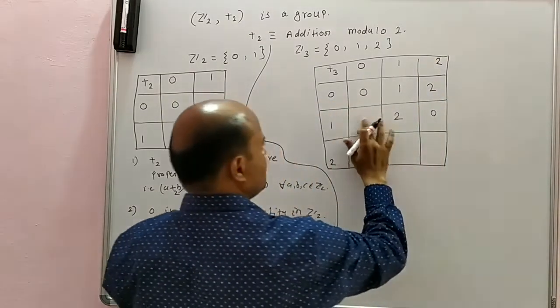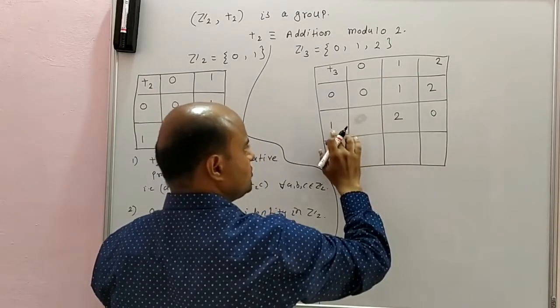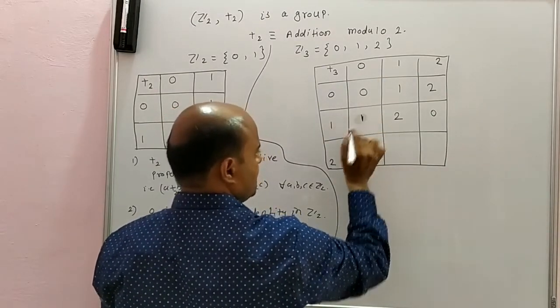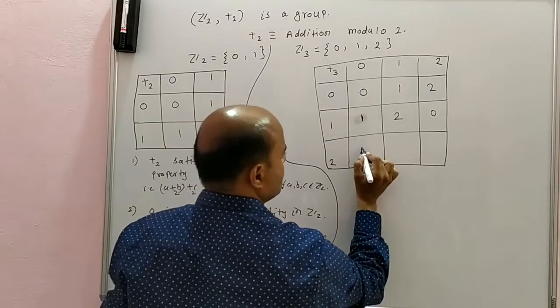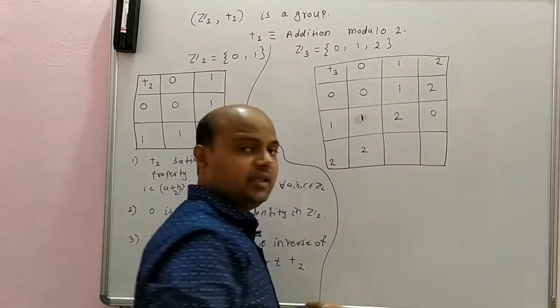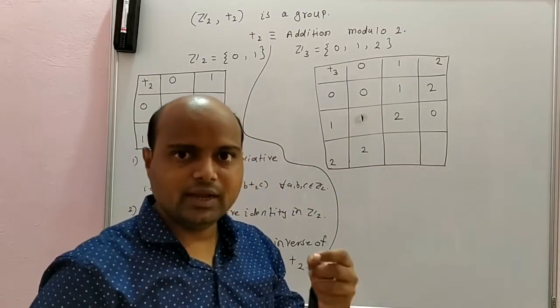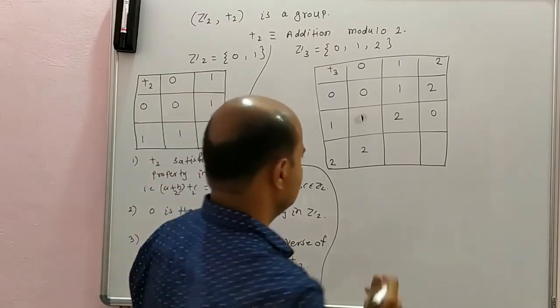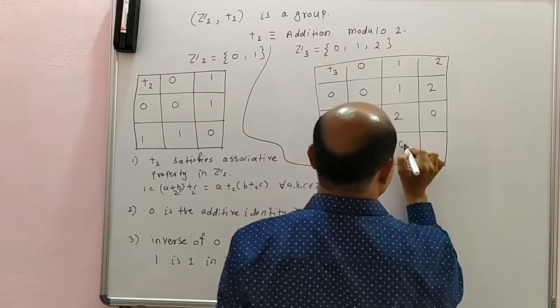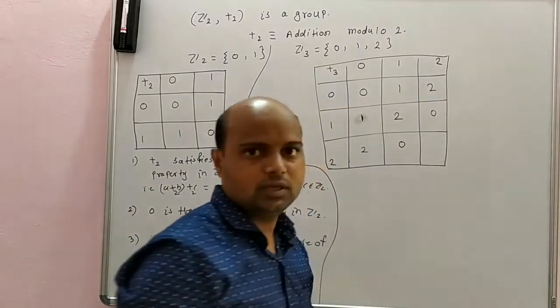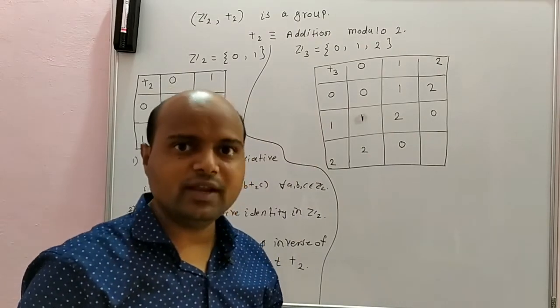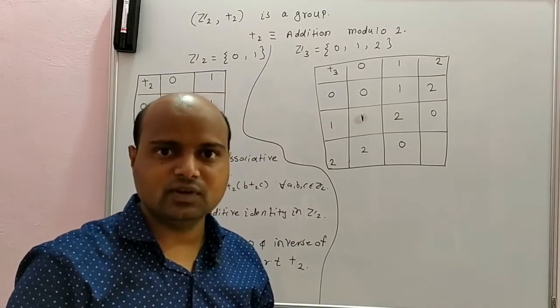Sorry, I wrote it wrong here. It is 0 plus 1, it is 1. 2 plus 0, 2. 2 plus 1, again 3. And 3 is what? 0 in modulo 3. 2 plus 2, it is actually 4. But when I divide 4 by 3, I will get 1 as a remainder.